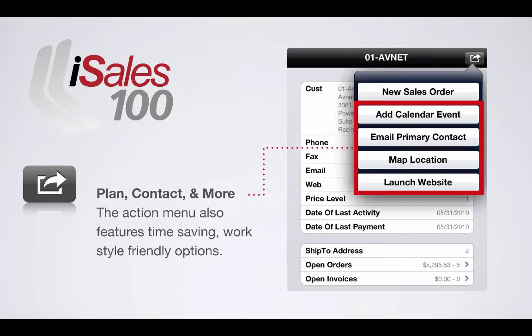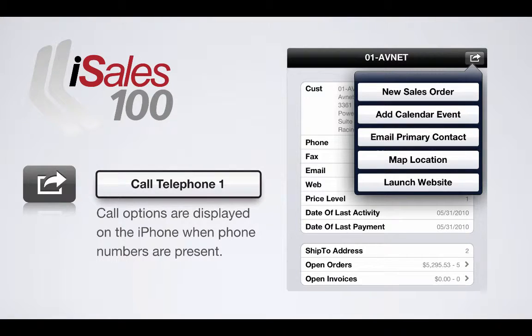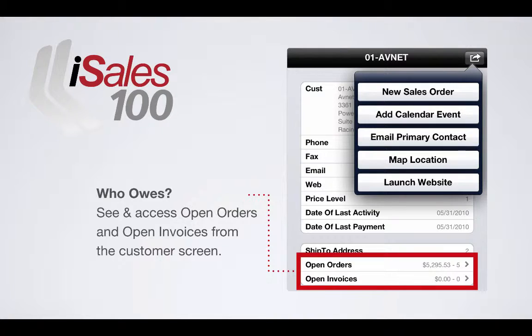I just want to point out that besides these, we also bring in customer memos and sales order memos and all of that. What we've found with a lot of these distributors is that with iSales 100, because of the nature of the iPhone and the nature of the iPad, companies are getting a lot of the CRM that they need without having to invest in a CRM system. They're getting a lot of CRM type functionality. And then of course, if you're using the iPhone itself, it's a great thing to be able to call directly out of that customer record and not have to maintain your own address book.